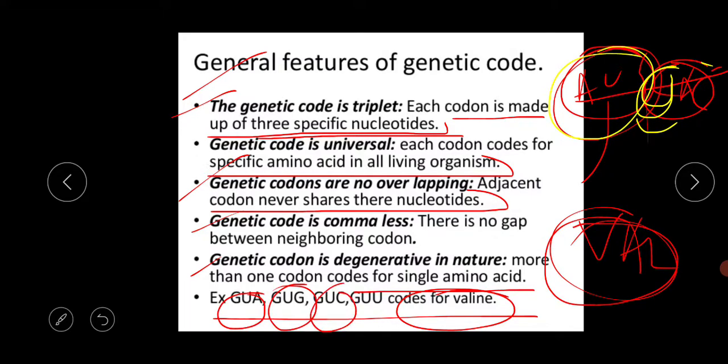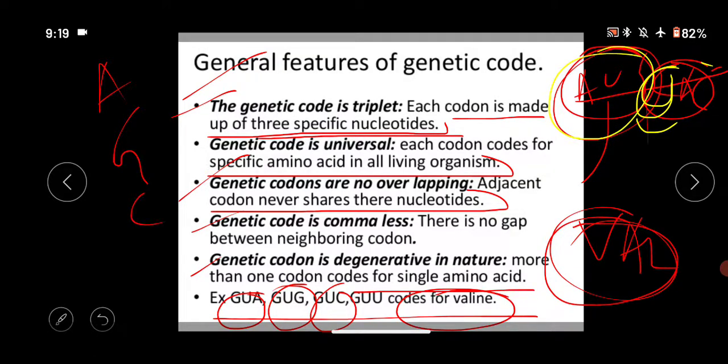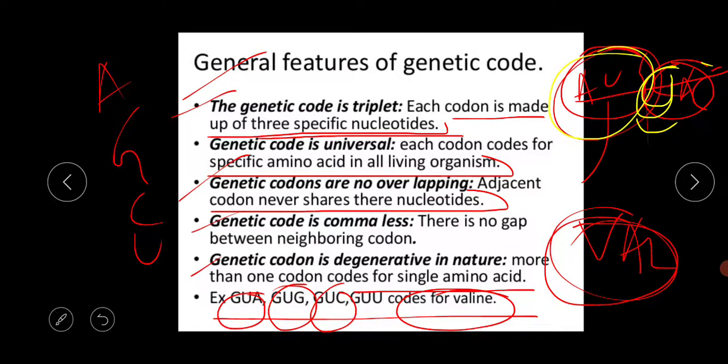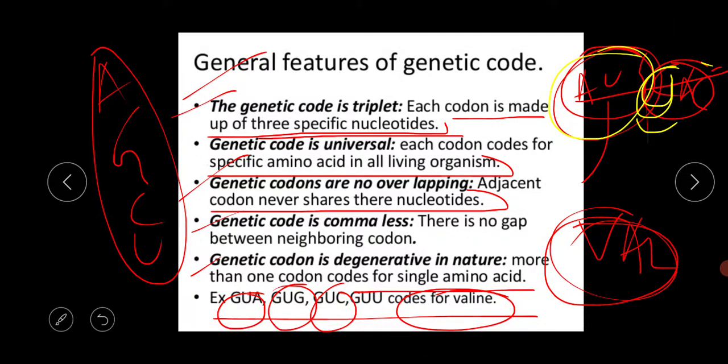What is the meaning of codon? It is made up of 3 specific nucleotides, 3 specific nitrogenous bases. The main nitrogenous bases are A, G, C and U. By permutation and combination of these 4 nitrogenous bases, we get a total of 64 codons.